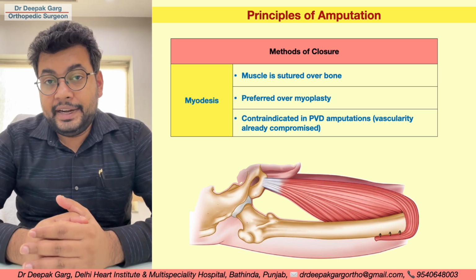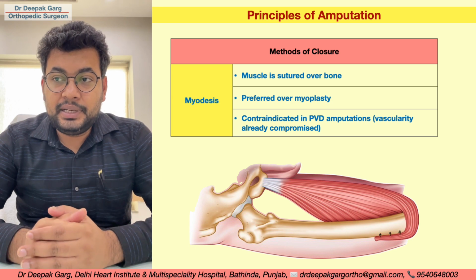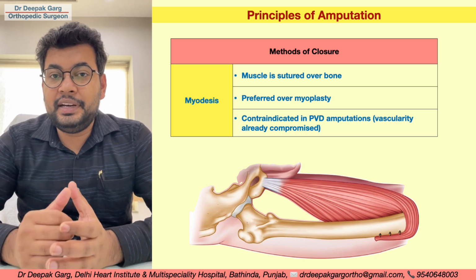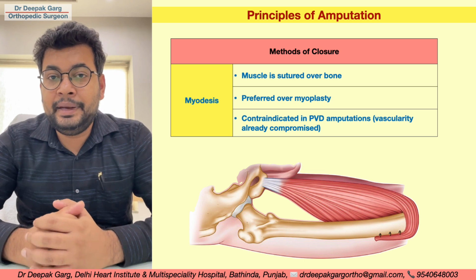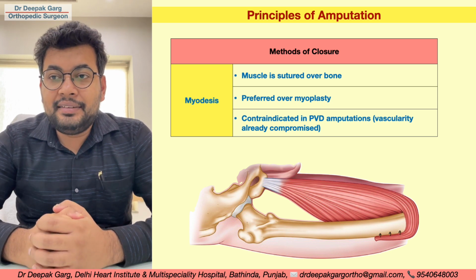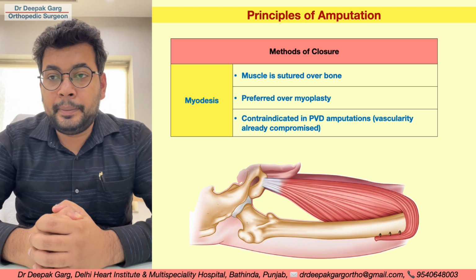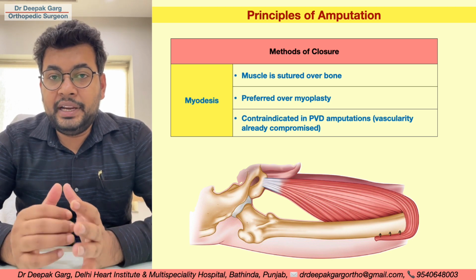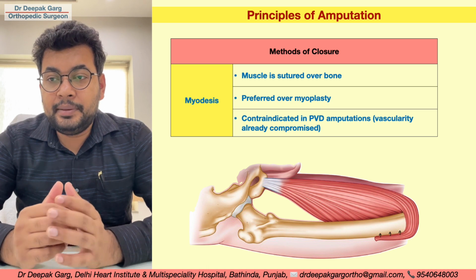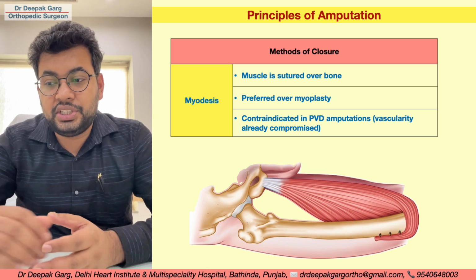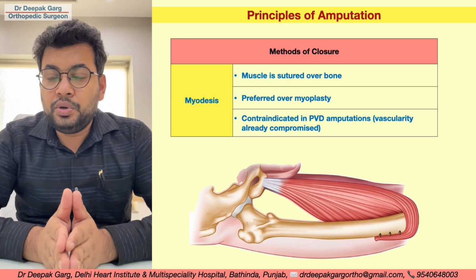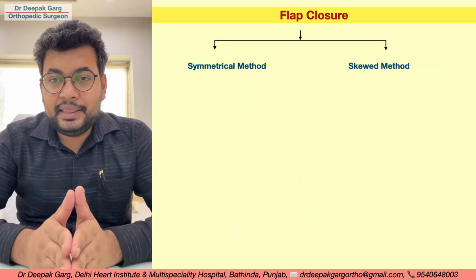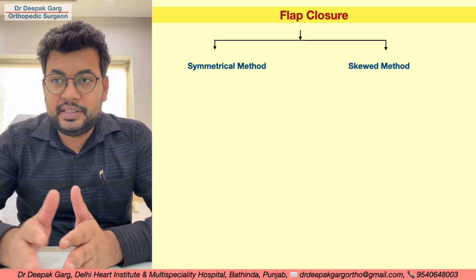But it is contraindicated in peripheral vascular diseases, because vascularity is already compromised, and if we tie it with the bone, we will compromise the vascularity even more. That may lead to complications. Otherwise myodesis is better than the myoplasty, because that will give a better bony attachment to the muscle and better functional outcome post surgery. So if we talk about the flap closure, that can be a symmetrical method or it can be a skewed method.